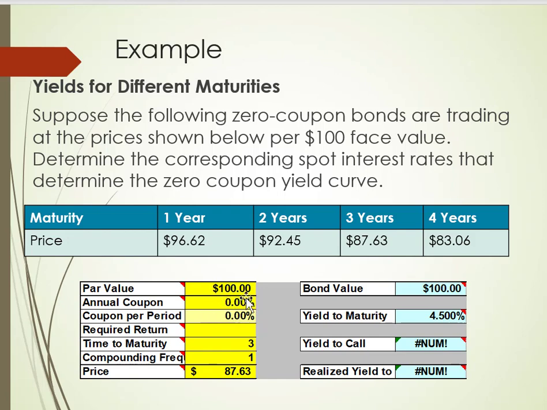And again, we see that the value is 100, the market price is 96,618. If we're doing the 3-year version, we now find that the actual interest rate, the spot interest rate, the yield to maturity, this is the return you would receive. In this case, it equates to the risk-free rate of return. So in this case, we would say that the cost of buying the stock is roughly 4.5%.